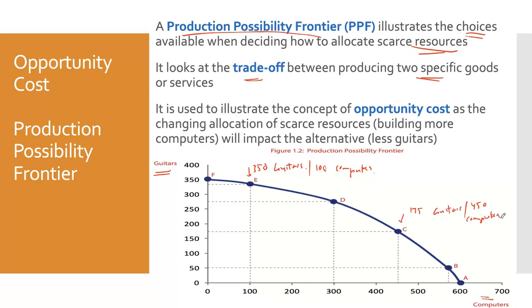So we can start to say the opportunity cost of increasing their production of computers by 350 is giving up 175 guitars. Because you can see there, when we go from 100 to 450 computers, the guitar production has reduced.